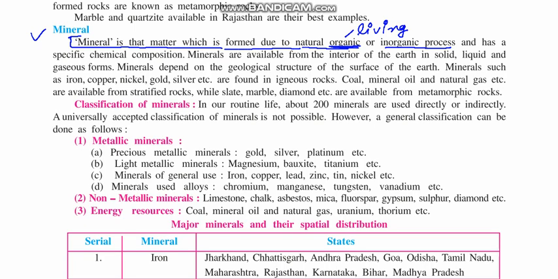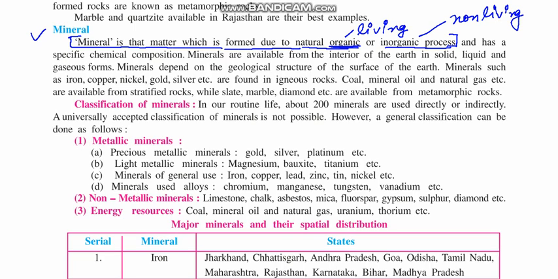And or, see, or is given, inorganic process. Inorganic means non-living. So minerals are created in nature by a process, and it includes organic or inorganic materials and matters in it,